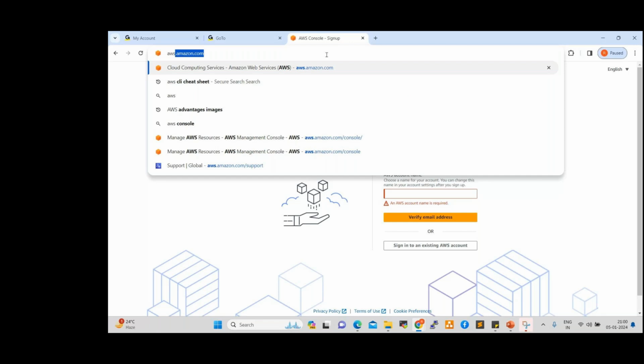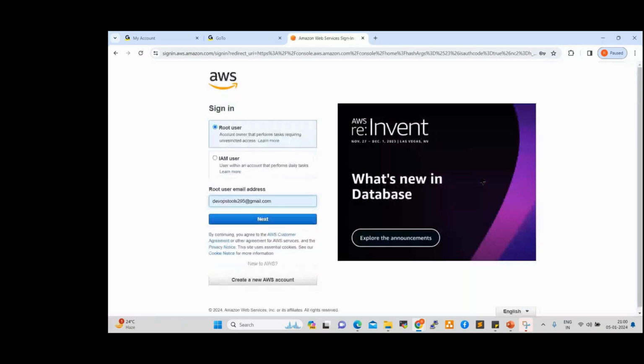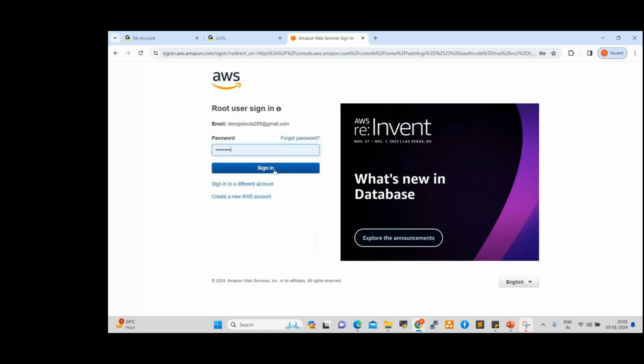Enter. Now click on sign in. Once you click on sign in, you can select root user only, because you are the administrator of your account. In real-time projects, always use the IAM user. IAM full form is Identity and Access Management. In real-time projects, we always use the IAM user only. So here we can use the root user. Select root user, give the root email address, click on next, give your password, click on sign in. That's it. I'm able to log in to my account.